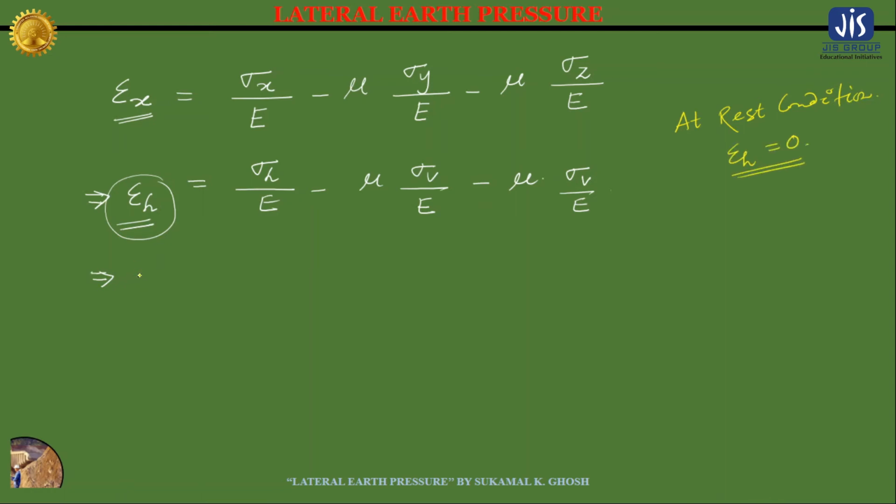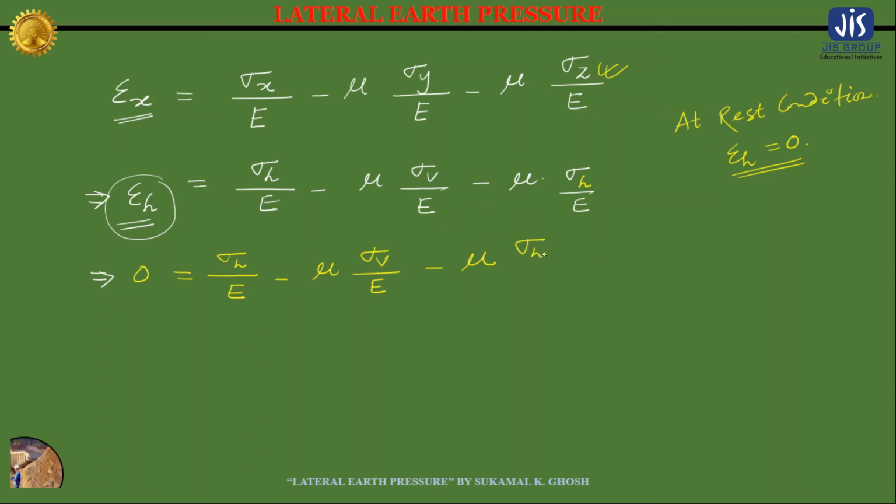So 0 is equal to sigma h divided by E minus mu into sigma h divided by E. Sorry, it will not be sigma v, it will also be sigma h, because the stress in the z direction is also the stress in the horizontal direction.